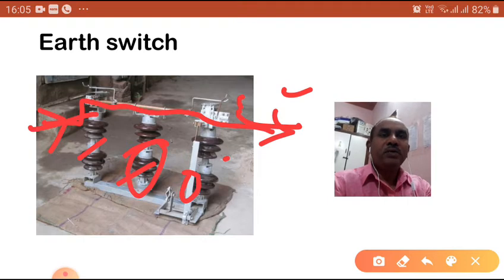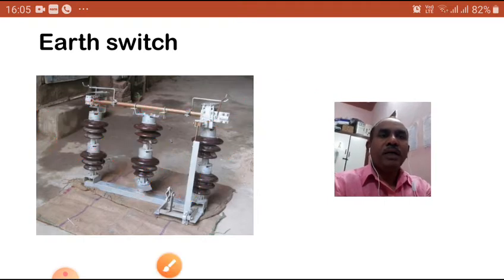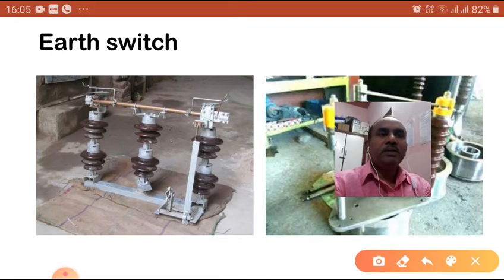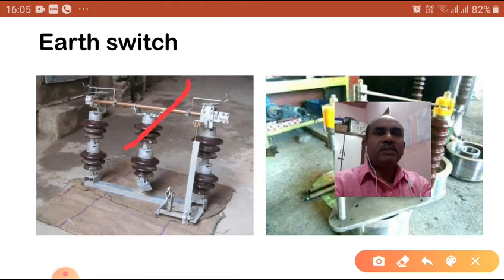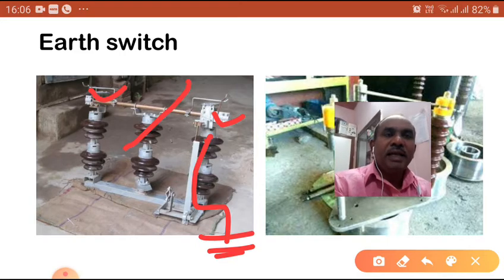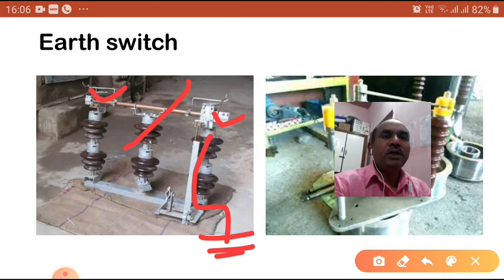Once you rotate this, it opens, and instead of this direction it comes in this direction. So this and this are isolated. Once isolated, the input line is connected to the ground by using the ground wire here. Whatever charge is in the line is diverted to the ground. After that you do the maintenance work on this.